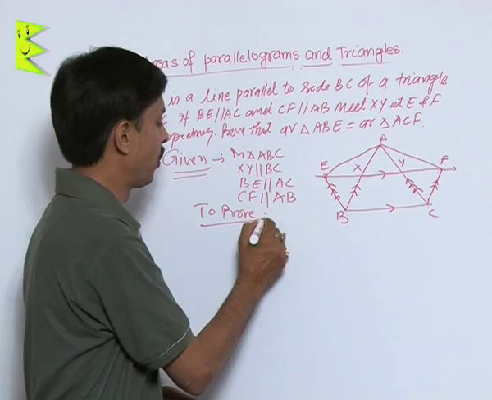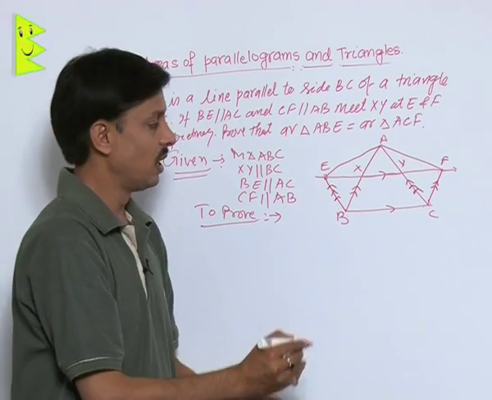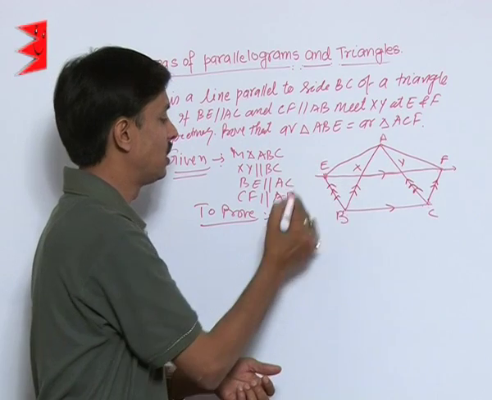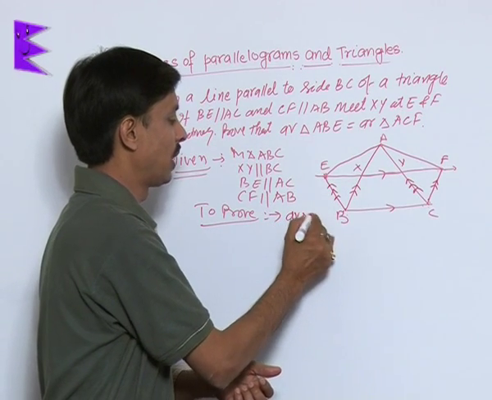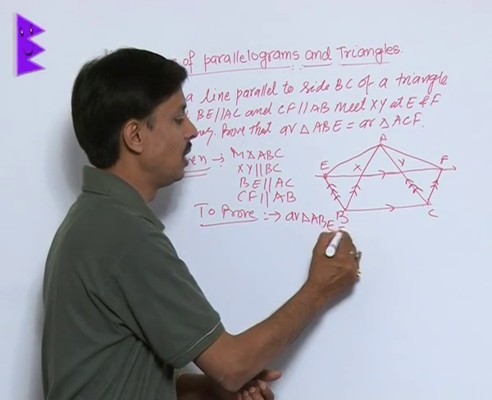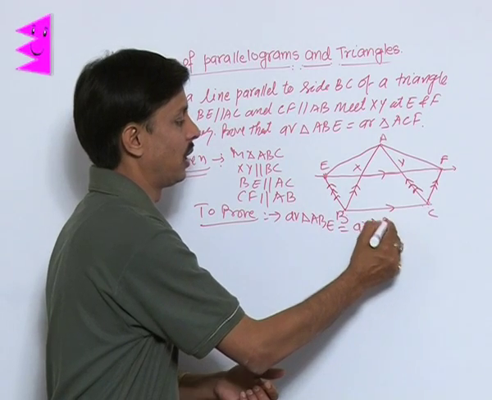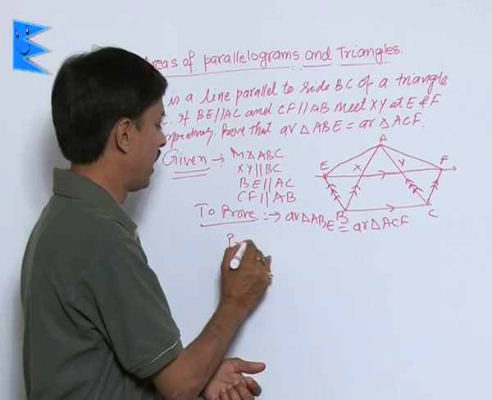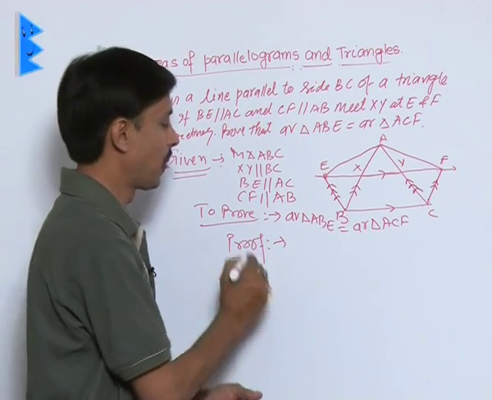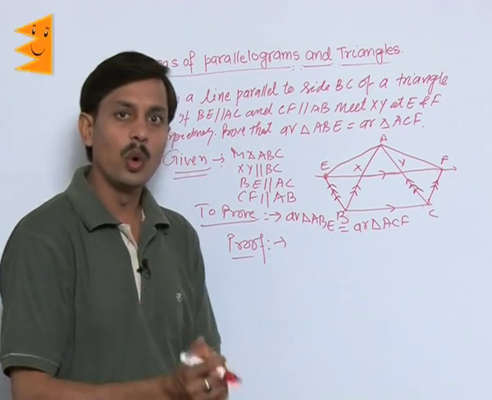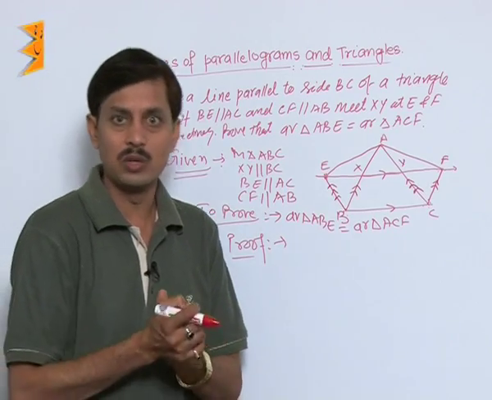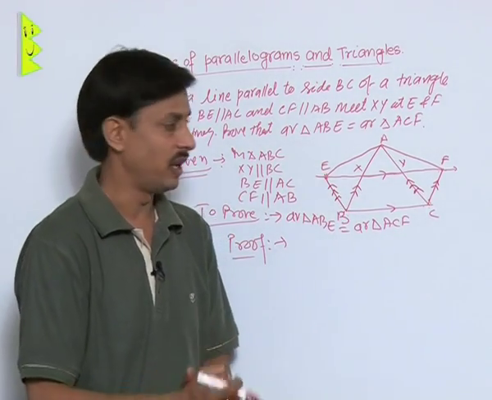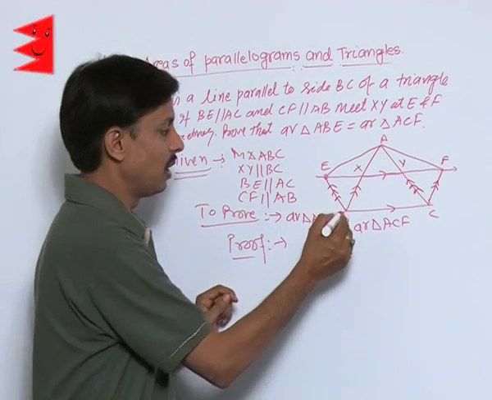In order to prove here, nothing to worry. You just have to see what we need to prove, that area of triangle ABE is equal to area of triangle ACF. No construction is required. Ordinary proof is here. As you know that if two parallelograms are on same base and between same parallel lines, then they are equal in area.